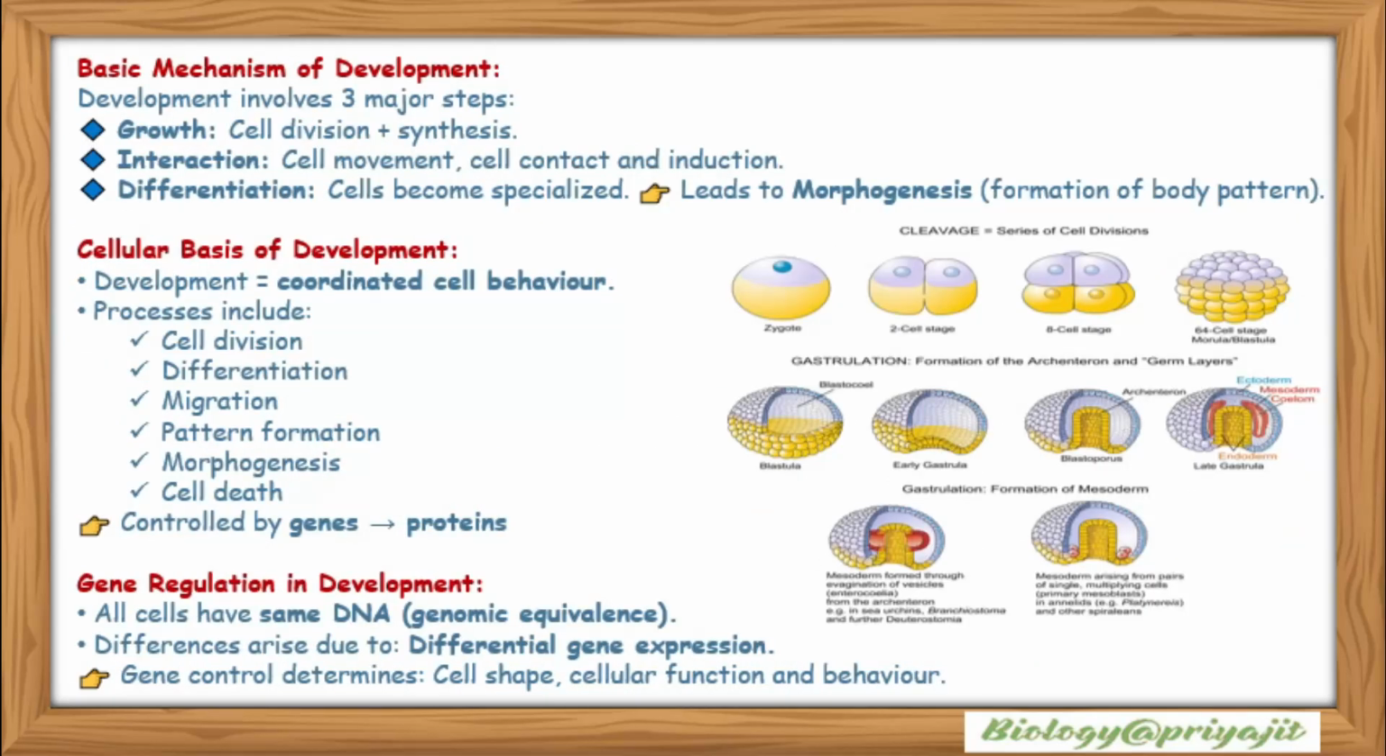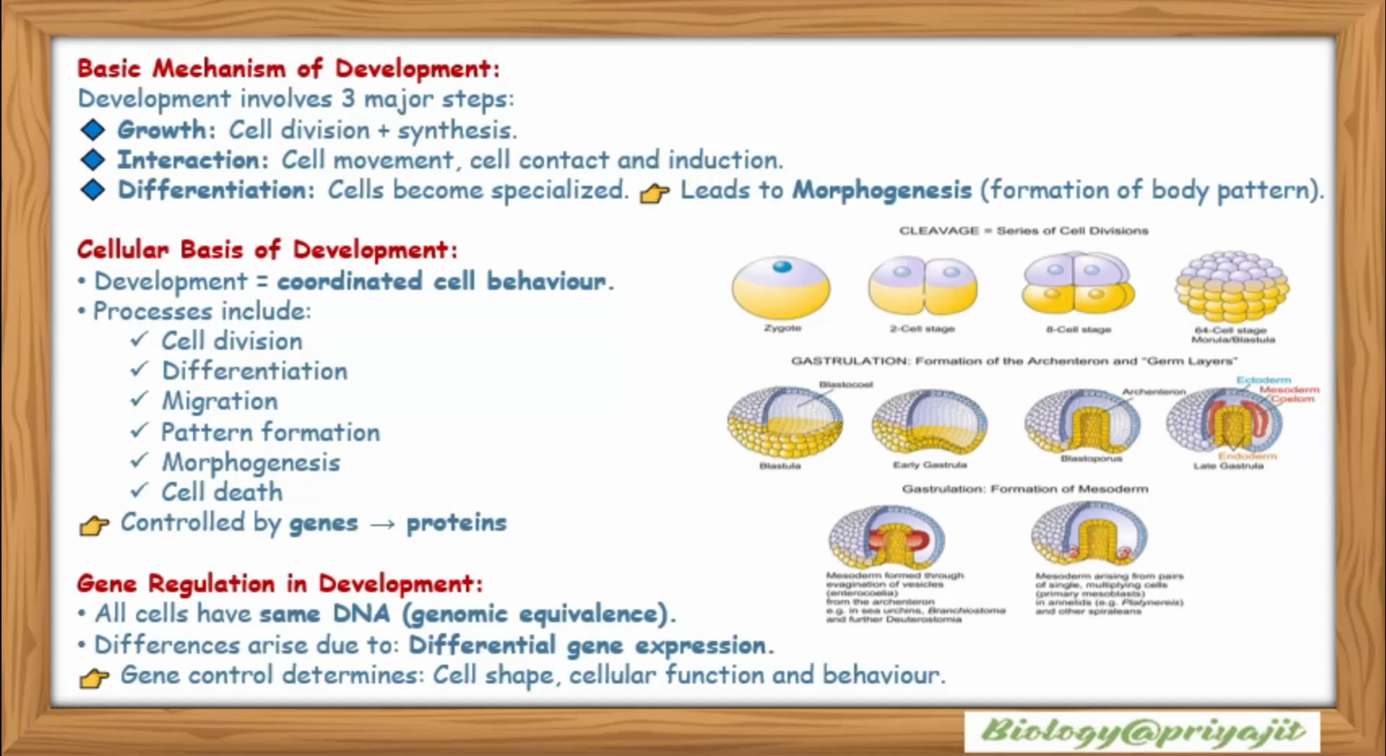Basic mechanism of development. Development involves three major steps. First is growth, that is, cell division plus synthesis. Second is interaction, that is, cell movement, cell contact, and induction. Third is differentiation, where cells become specialized, which leads to morphogenesis, or formation of the body pattern.